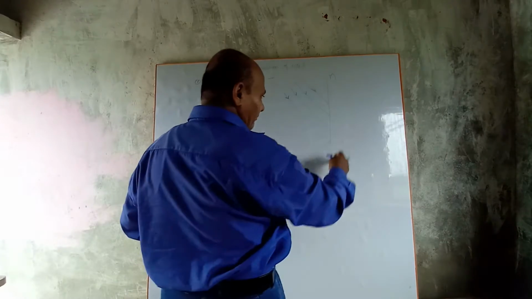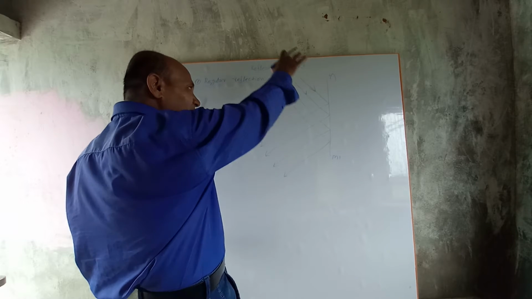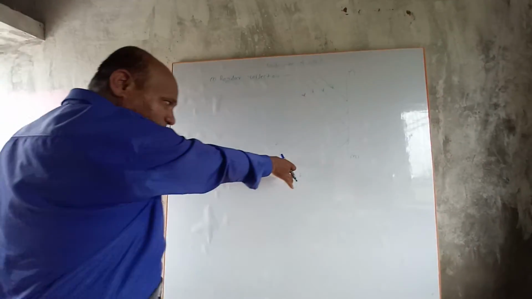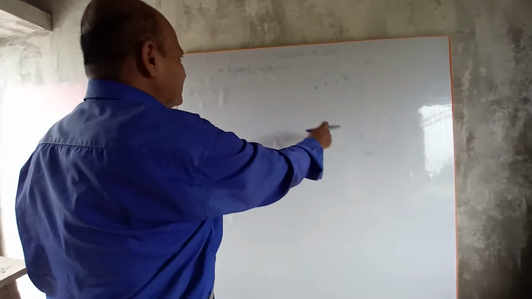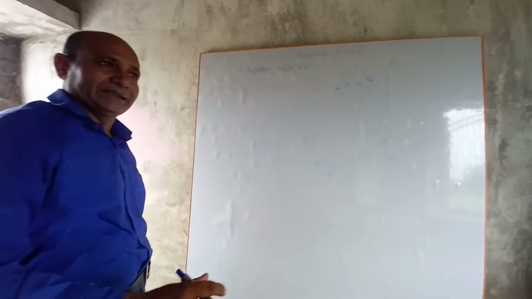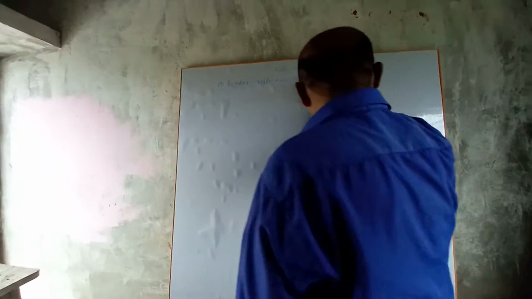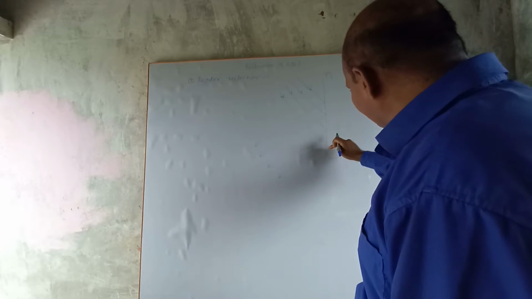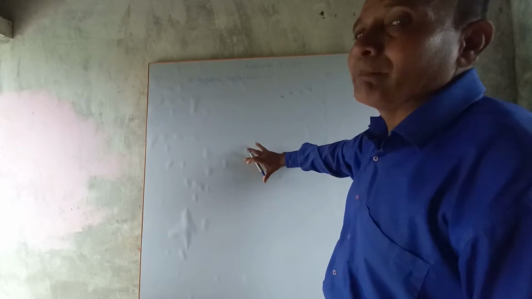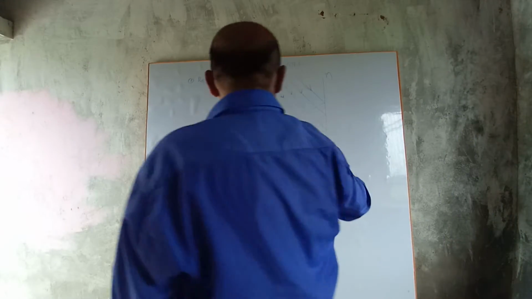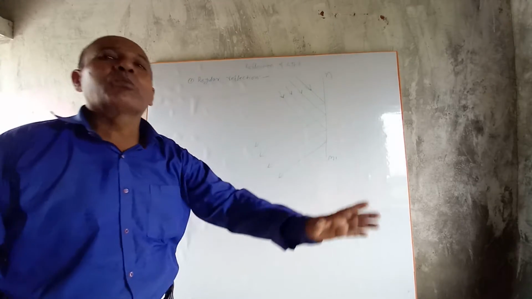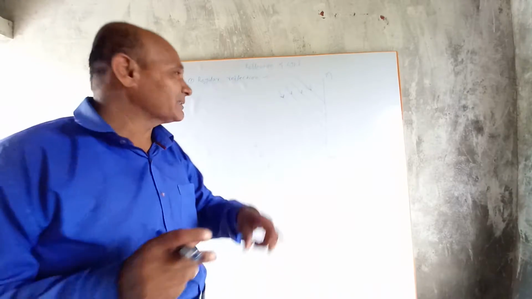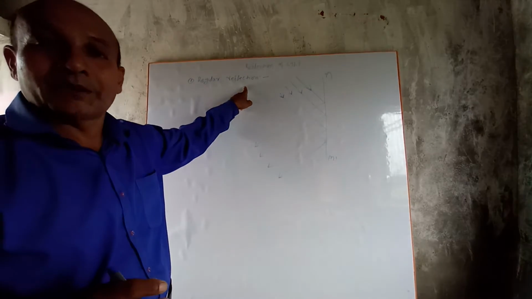Suppose that M dash is a plane surface on which a parallel beam of light rays is falling. After reflection, they remain parallel. Such a type of reflection is called regular reflection of light. Here we are observing that a parallel beam of light rays, when it falls on a plane surface, remains parallel after reflection. So the reflection which takes place from a regular surface, from a plane surface, from a highly polished surface is called regular reflection of light.